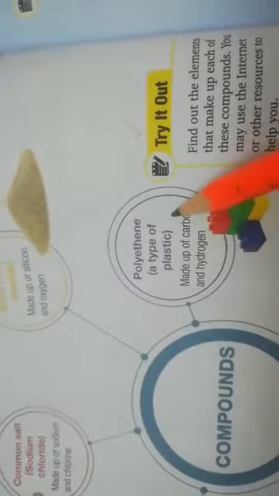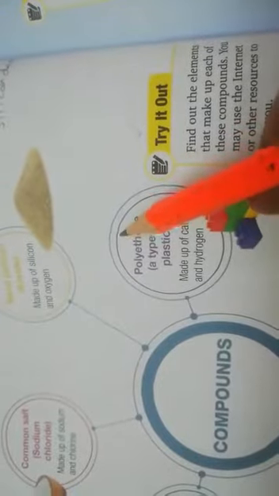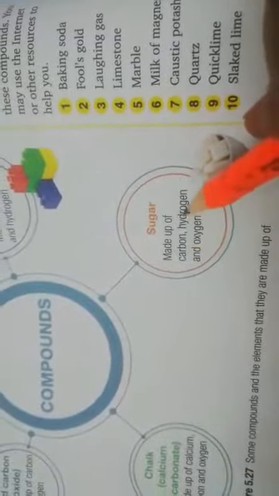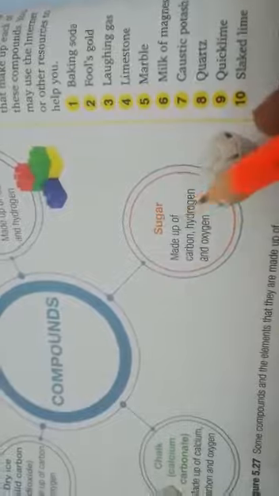The other example, polyethylene, is a type of the plastic. It is formed from the carbon and the hydrogen. It means carbon and hydrogen are the elements which are chemically combined to make a type of the plastic that is polyethylene. Sugar is also a compound which is formed by the chemical reaction between the carbon, hydrogen and oxygen. These three constituents make the sugar. We can write over here carbon plus hydrogen plus oxygen arrow sugar.